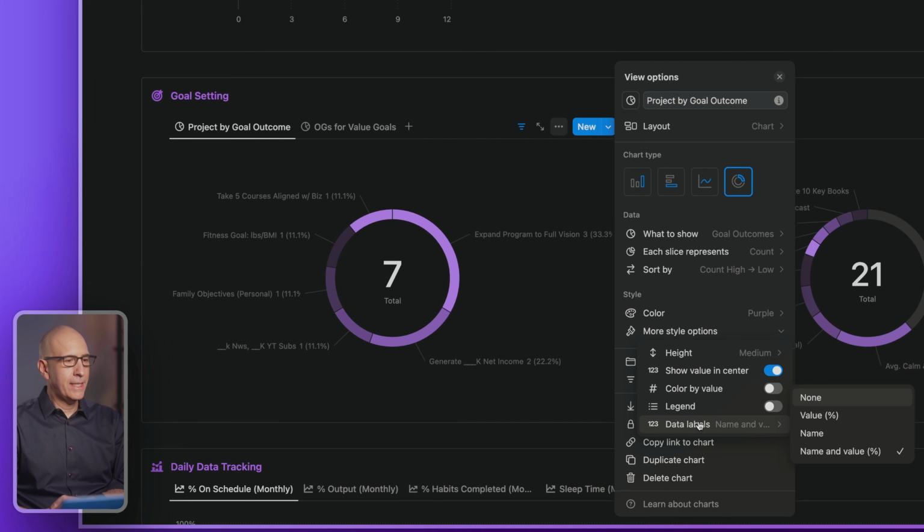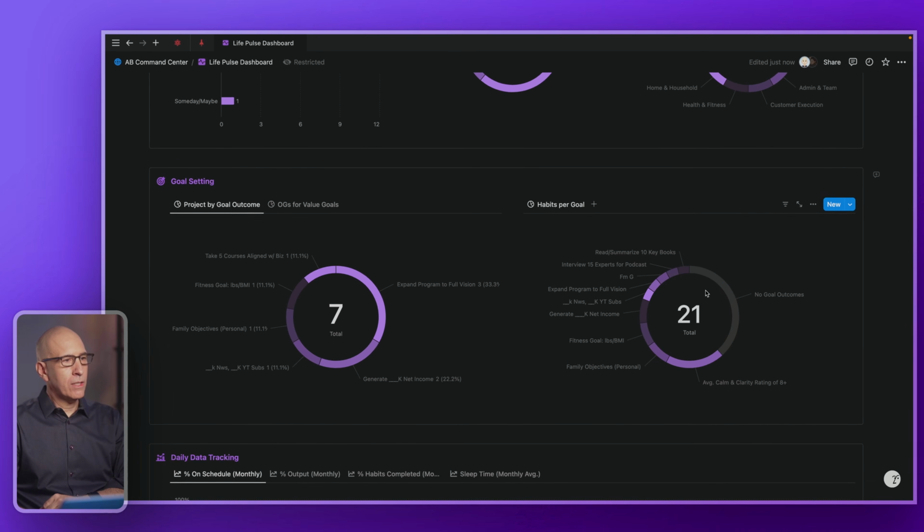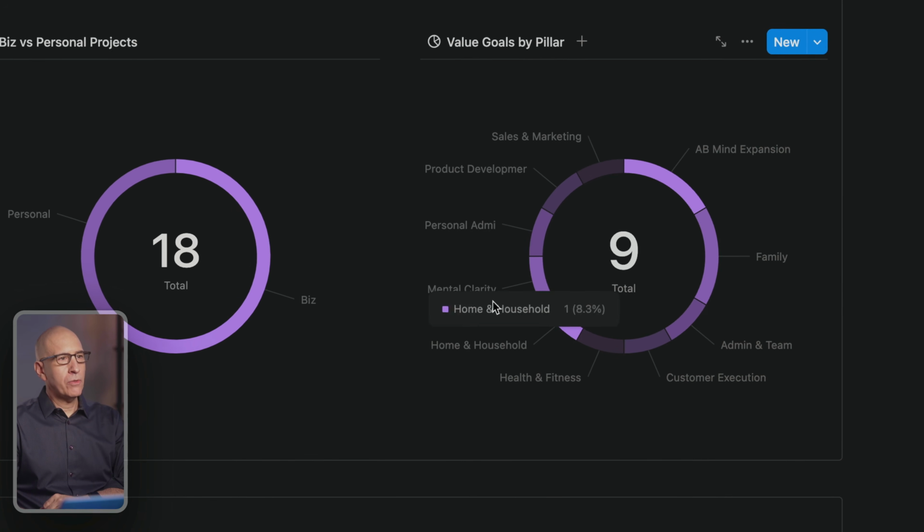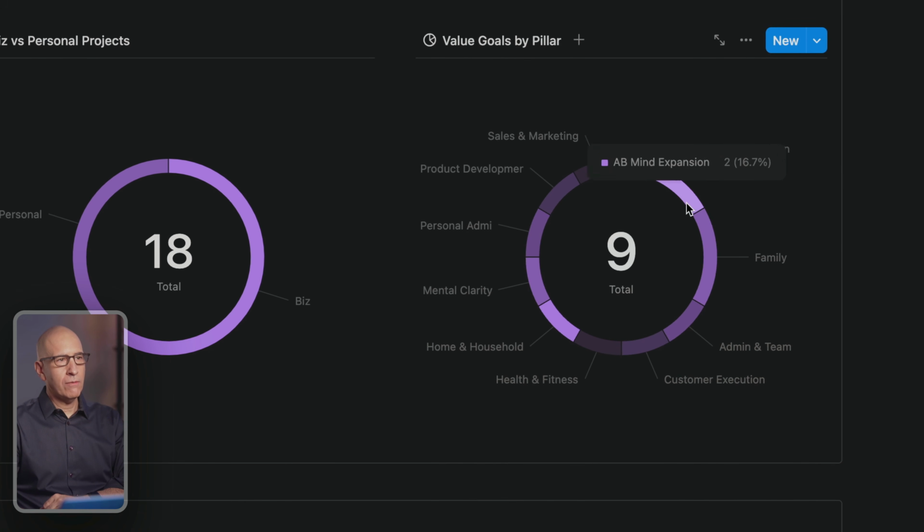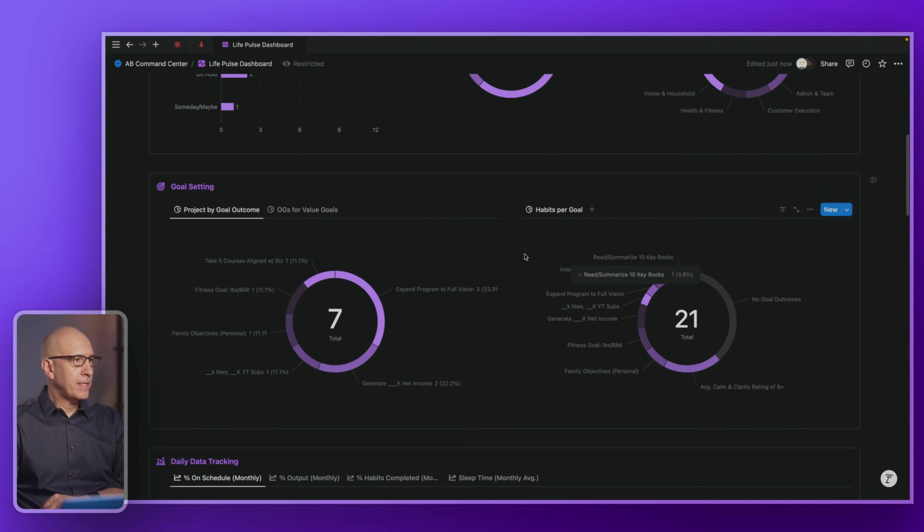Then down here under data labels, you can choose to show the value only, which is the percentage and the total count, the name only, and if you have space, the name and value. Name and value is nice, but if you have 3 columns, you probably won't have room for all that. So that's why on some of these, like this one to the right, or these ones up here, I just showed the name. And if I want to see the value, I'm just going to hover over the slice of the pie and I'll get the value and the percentage. I think that works great.